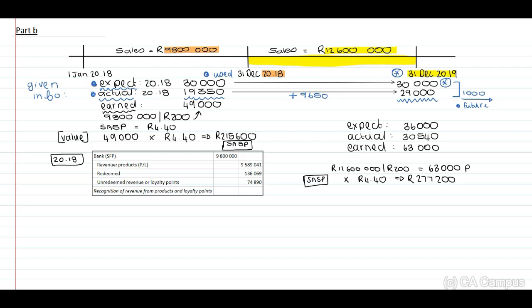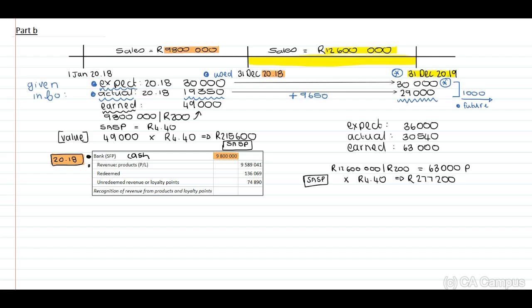Right, okay. Now we need to prepare the journal entry. If you look at the journal provided in terms of 2018, they've indicated to us that this is correct. They have debited bank with 9.8 million because this is the actual cash that they've received. Guys, this is the cash received.